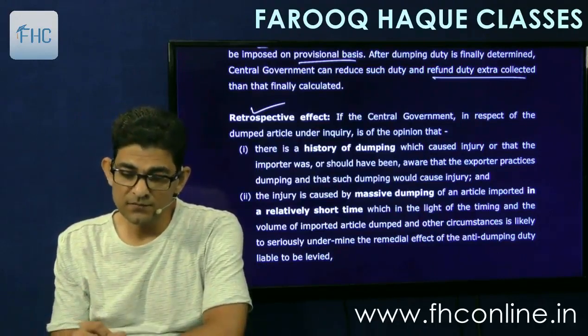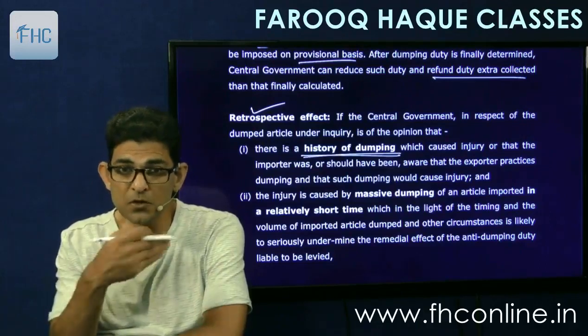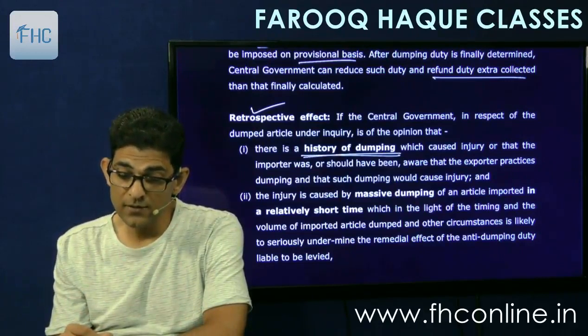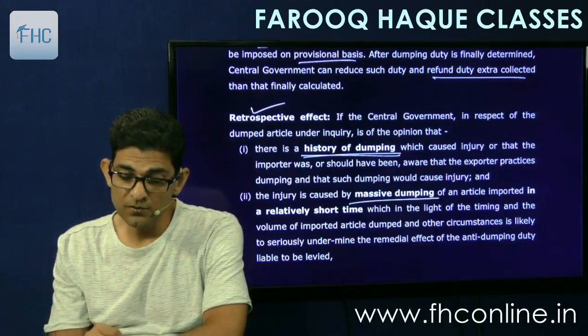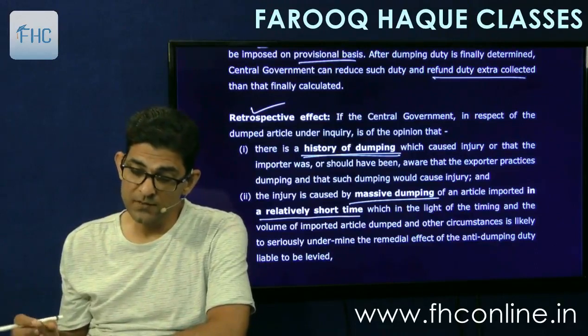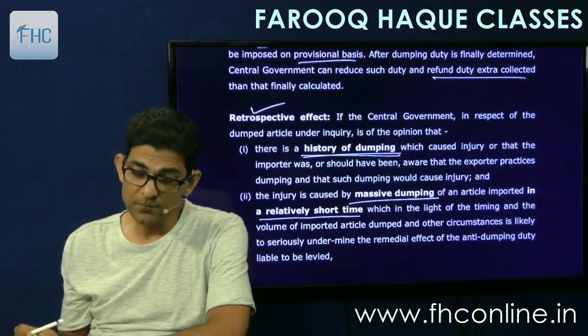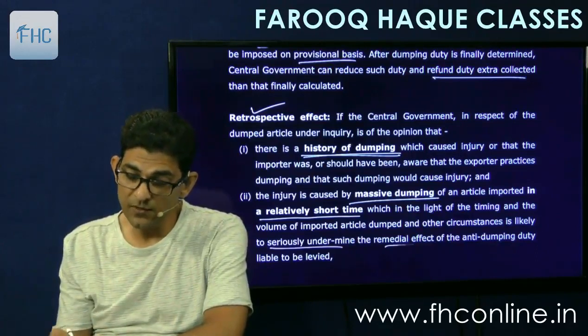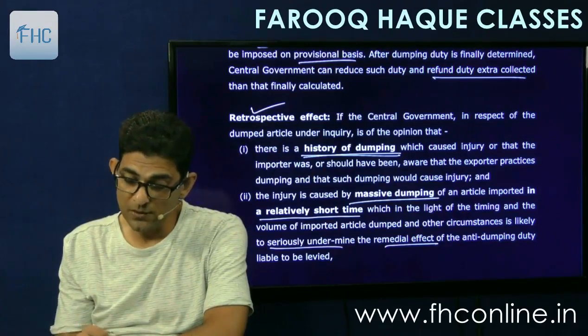See, it says that where there is a history of dumping, meaning long-term dumping going on which caused injury, or that the importer was or should have been aware that the exporter practices dumping and that such dumping would cause injury, or the injury is caused by massive dumping of an article imported in a relatively short time, which in the light of timing and the volume of imported article dumped and other circumstances is likely to seriously undermine the remedial effect of anti-dumping duty liable to be levied.